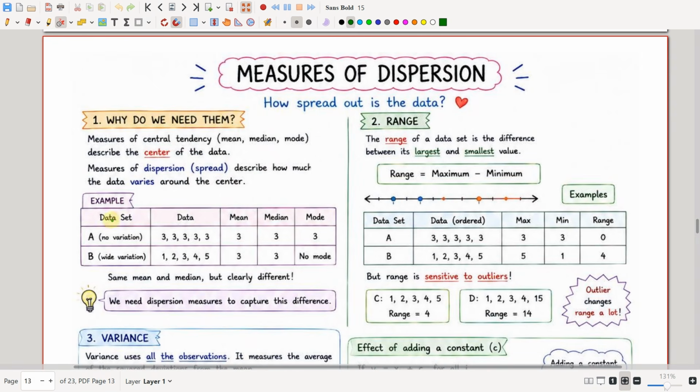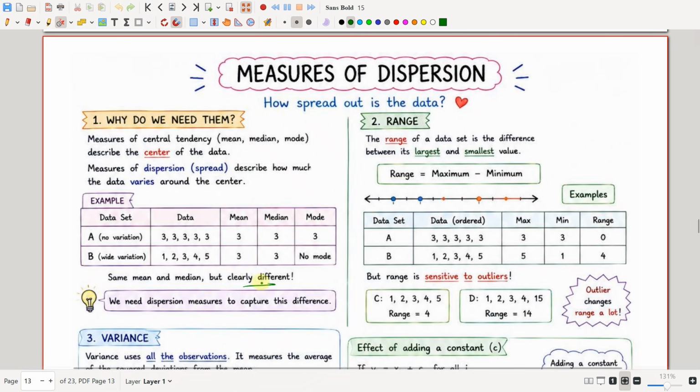For example, we have a data set A with no variation, and B with wide variation. Data A is 3, 3, 3, 3, 3. The mean will be 3, the mode will be 3, and the median will be 3. Data B is 1, 2, 3, 4, 5. The mean is 3: 1 plus 2 plus 3 plus 4 plus 5 is 15, and 15 divided by 5 is 3. The median, the middle value, is also 3, and you cannot calculate any mode because there are no repeated values. Same mean and median, but the data sets are clearly different.